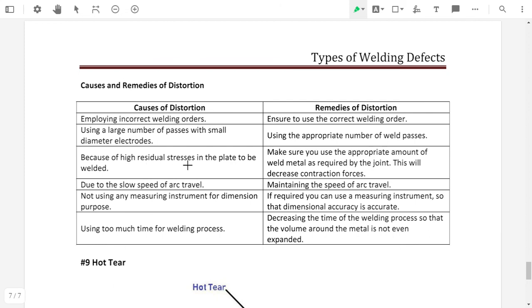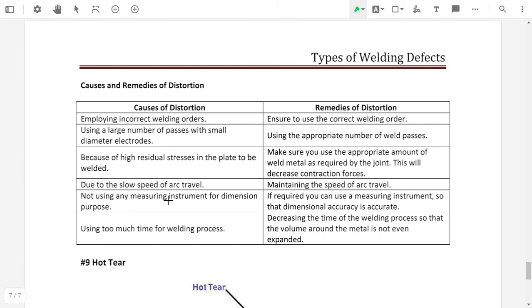Because of the high residual stresses in the plates of the weld. If residual stresses are already present in a weld plate or base material, then it will cause distortion, and to avoid this, we make sure that an appropriate amount of weld metal is applied to the joint. This will decrease the contraction forces. Meaning an appropriate amount of weld material is required, so filler metal should be properly used in this case.